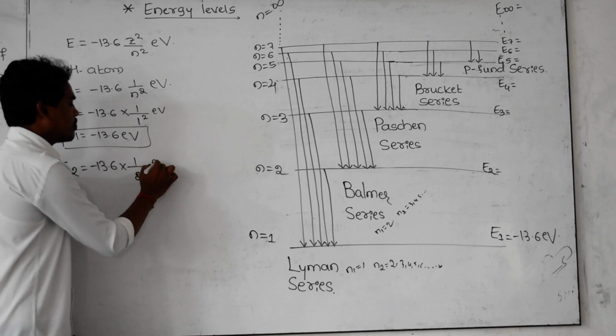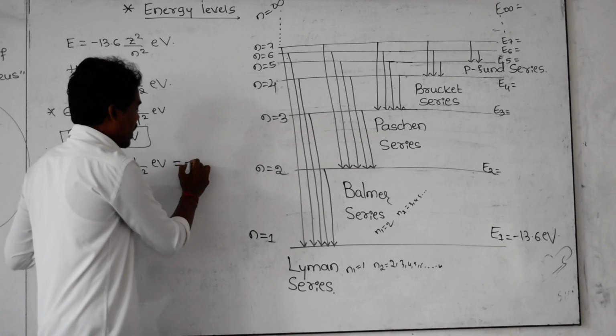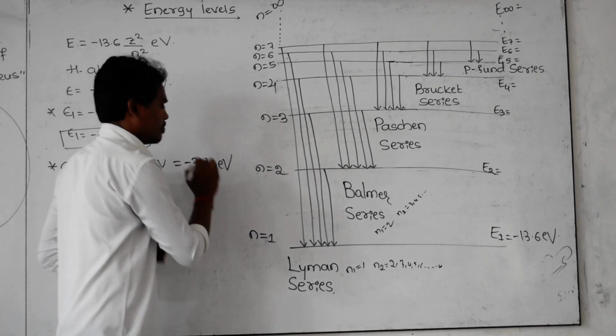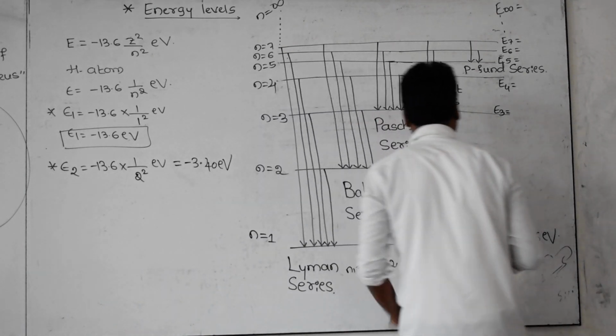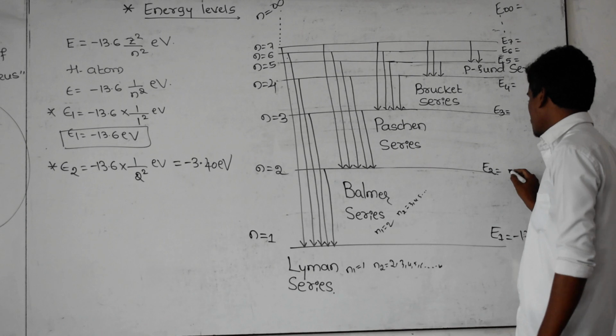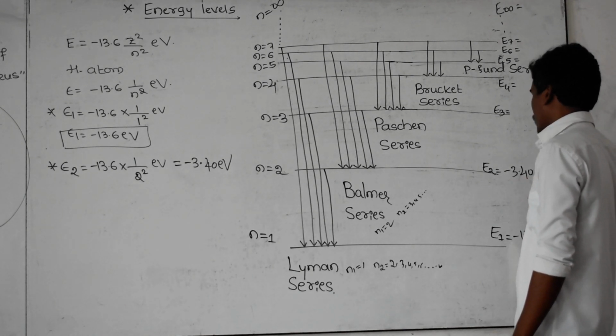That becomes 4, and if you calculate this value, it becomes minus 3.40 electron volt. So the electron has an energy in this orbit of minus 3.40 electron volt.